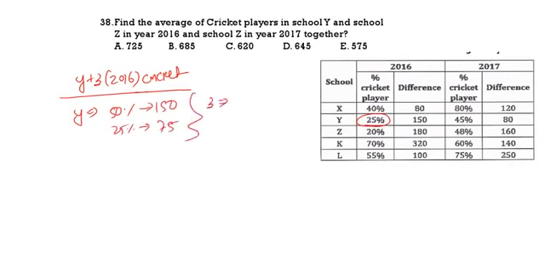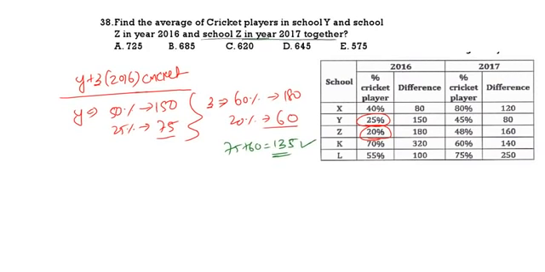Z: 20% cricket, 80% hockey, difference 60. So 60% is equal to 180. 20% is how much? Divided by 3, that is 60. So what is Y and Z cricket? 75 plus 60 is equal to 135. Okay. Now Z 2017.